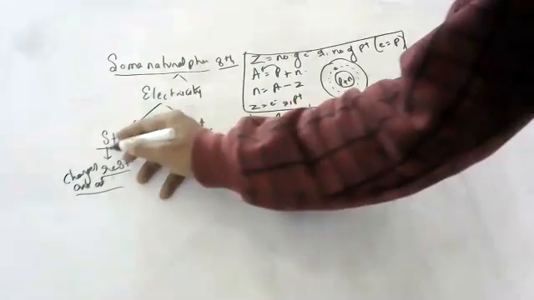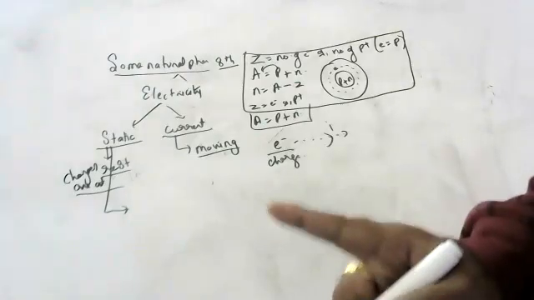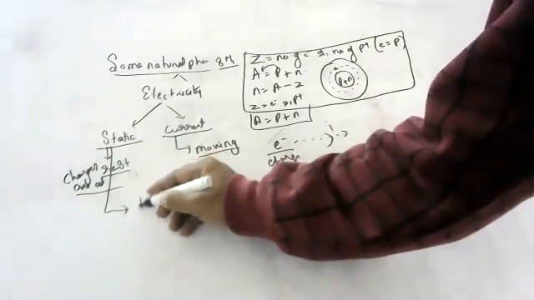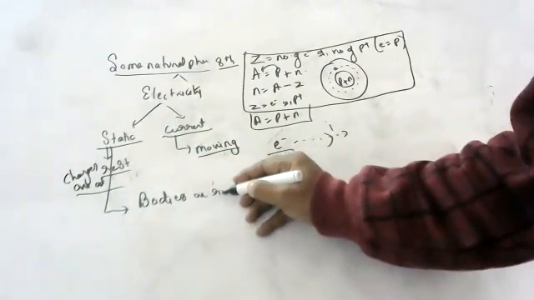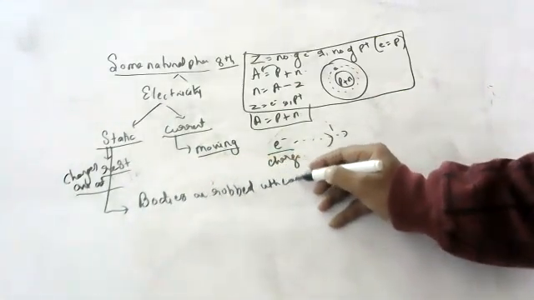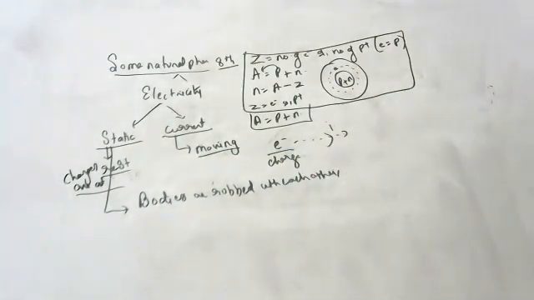What is static electricity? Static electricity means the phenomenon by which a combination of bodies gets electrified on rubbing. When two bodies are rubbed with each other, both the bodies get electrified, and that is called static electricity.